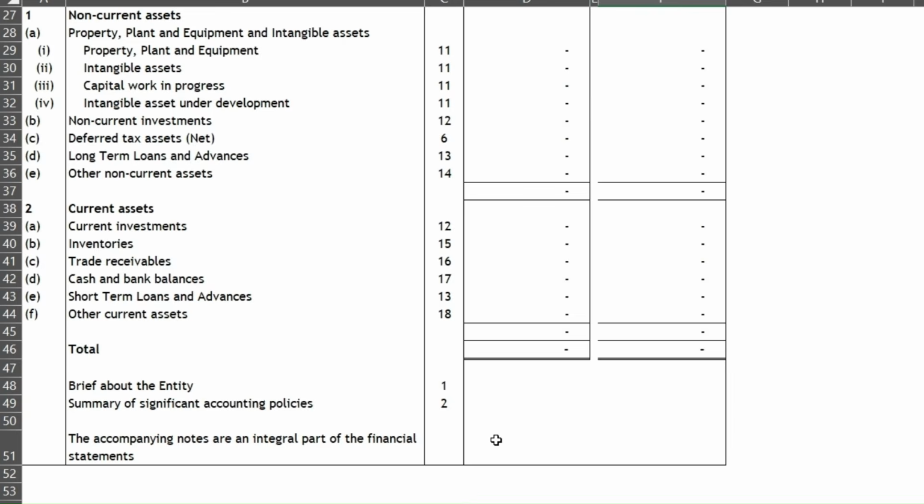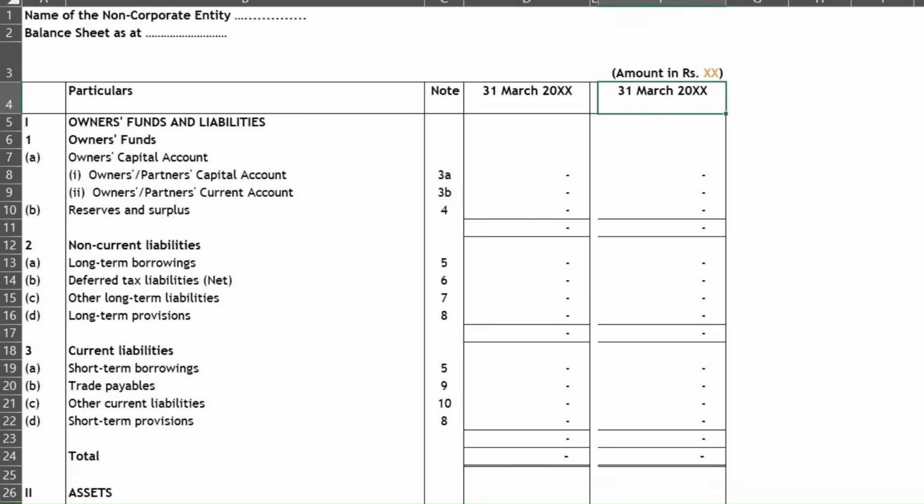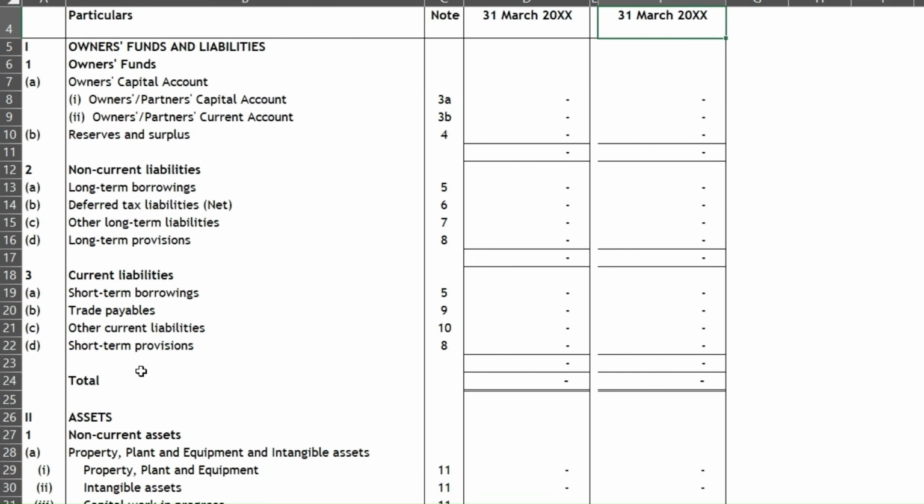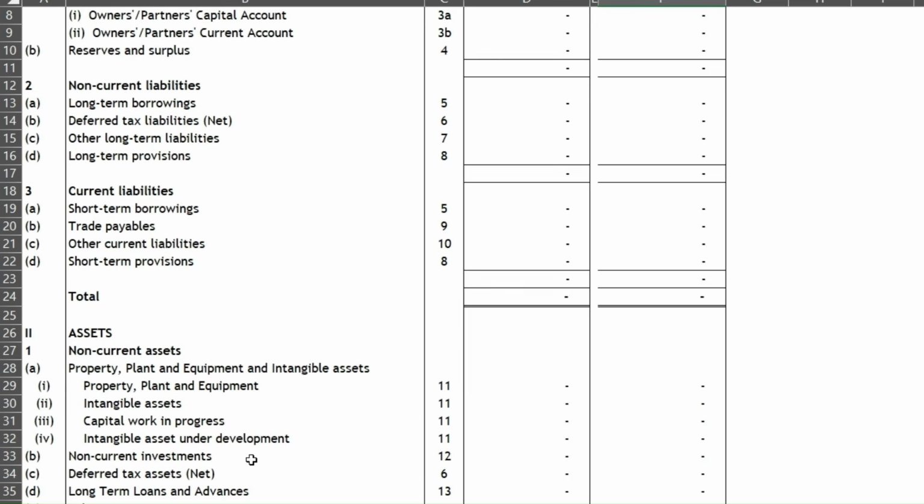Further, we will discuss the balance sheet format. This is the new balance sheet format for non-corporate entities. Firstly, we inform the owners' fund and liabilities. Secondly, we need to inform non-current liabilities. Third, an important thing we need to mention is current liabilities. So there are three important headings: first is owners' fund and liabilities, second is non-current liabilities, and third is current liabilities. All headings need to remain the same. If there is no amount, you need to mention nil.